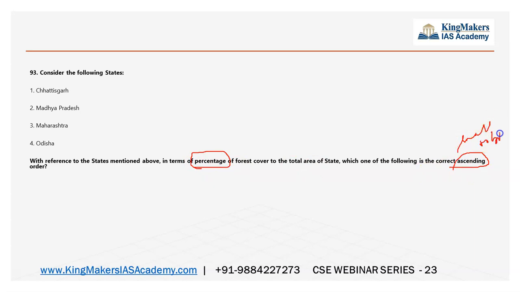So you must remember this and then understand. Write 1, 2, 3 and then come with the right answer. You must know the percentage of forest cover, a little knowledge as well as a little understanding of how the forest cover will be. You will come to understand that order.